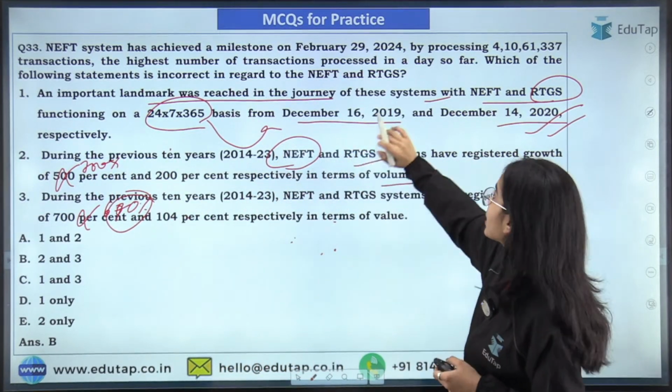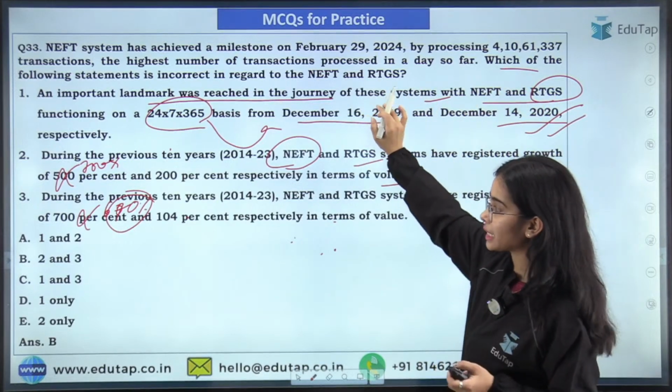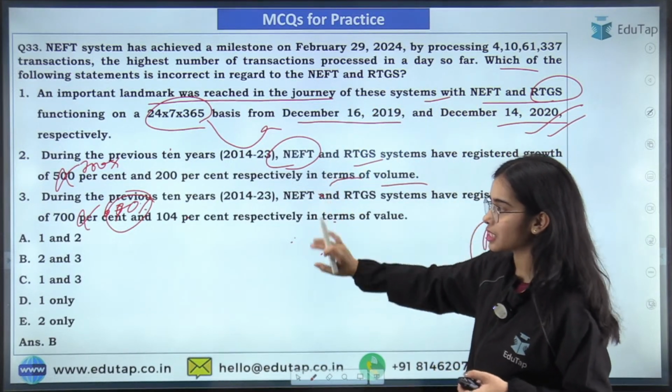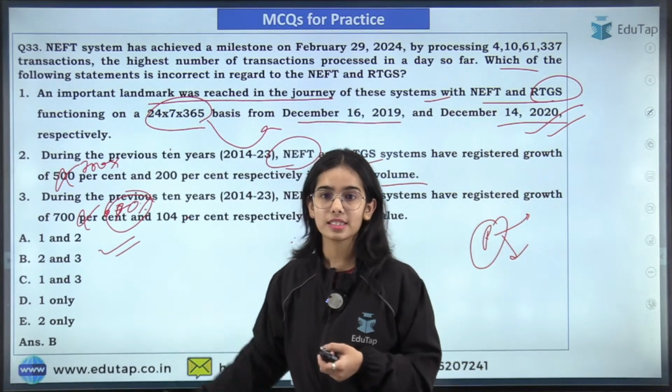That's why the answer is you have to find the incorrect statement. So the second and third statements are incorrect. So answer is B here.